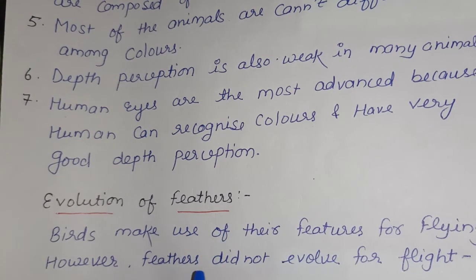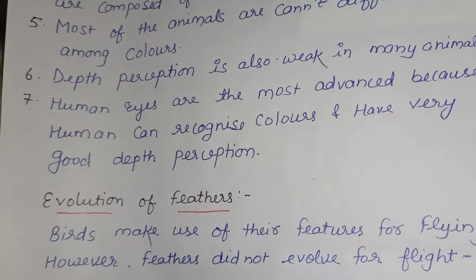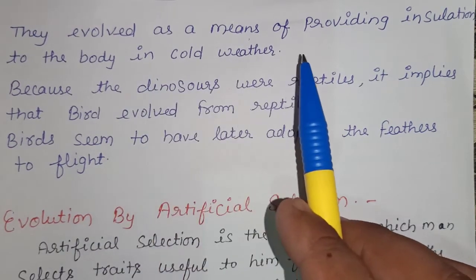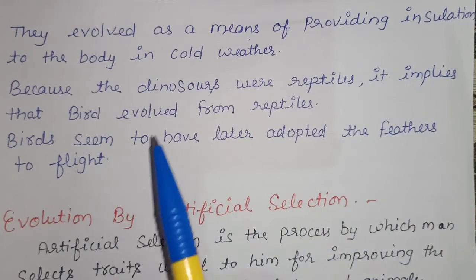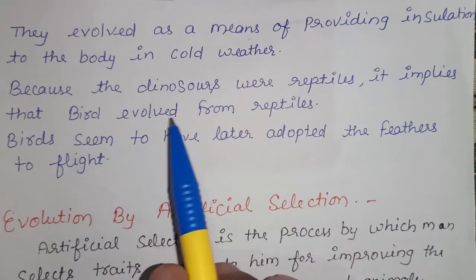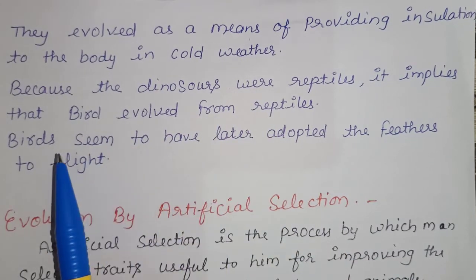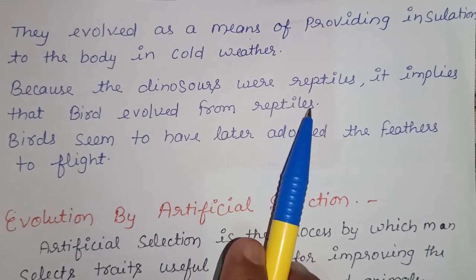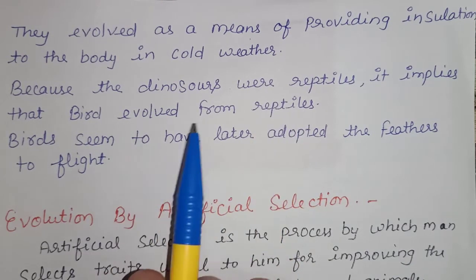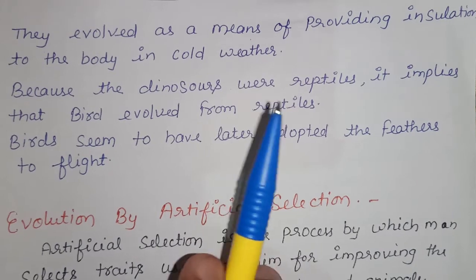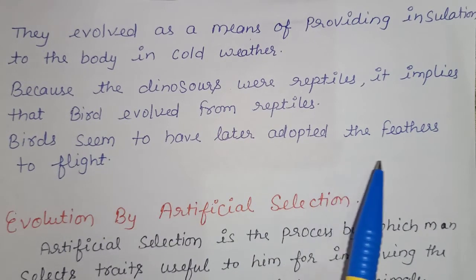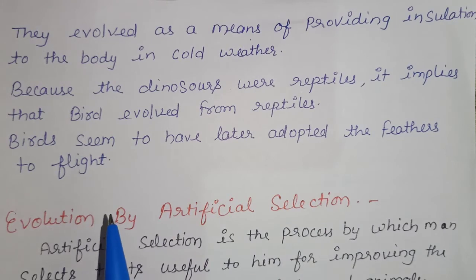If we take another example, evolution of feathers. Birds make use of their feathers for flying. However, feathers did not evolve for flight. They evolved as a means of providing insulation to the body in cold weather. Because dinosaurs were reptiles, it implies that birds evolved from reptiles. Already we know that birds originated from reptiles, as we discussed in previous videos. Birds seem to have later adapted the feathers for flight.